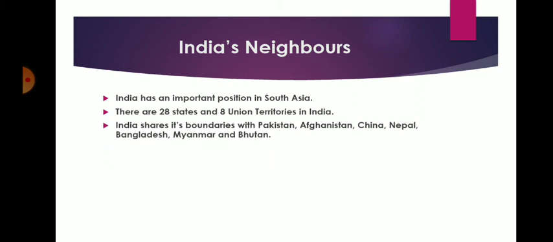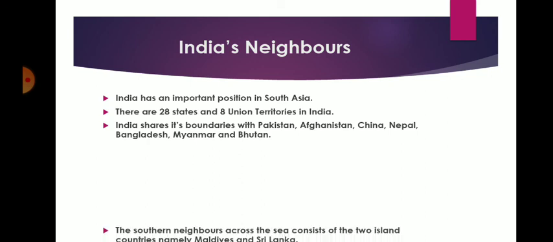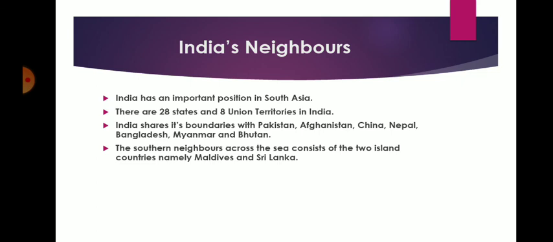India shares its boundaries with Pakistan, Afghanistan, China, Nepal, Bangladesh, Myanmar, and Bhutan. The southern neighbors across the sea consist of two island countries, namely Maldives and Sri Lanka. So, India has two island countries as neighbors, in the southern part, across the sea: Maldives and Sri Lanka.